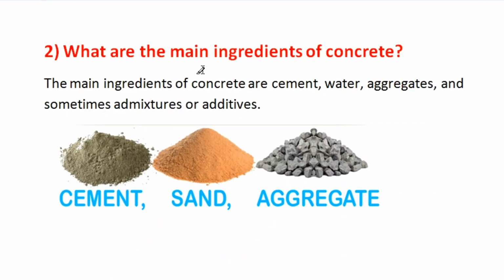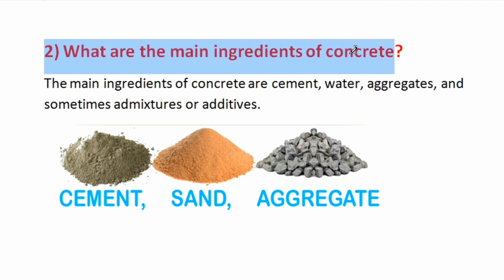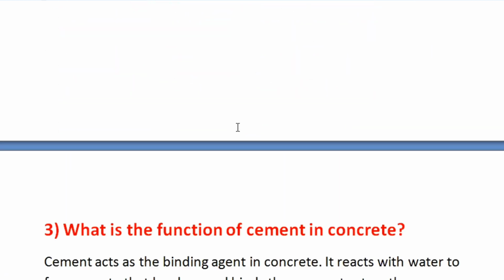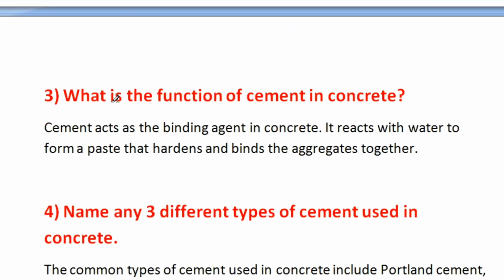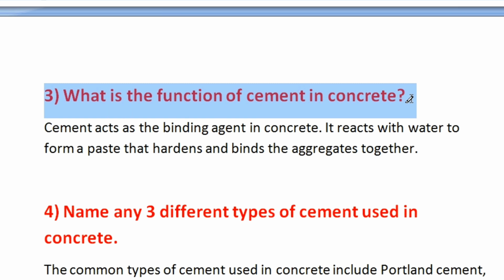Now question number 2 is, what are the main ingredients of concrete? We have already discussed that the main ingredients of concrete are cement, water, aggregate and sometimes admixture or additives. You can see in this picture cement, sand and aggregate are the main components of the concrete. This was a very simple question. Now, what is the function of cement in concrete? Cement acts as a binding agent in concrete. It reacts with water to form a paste that hardens and binds the aggregate together.